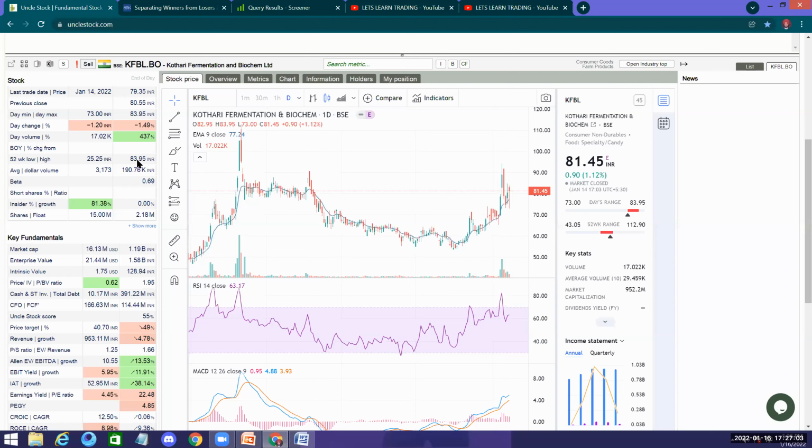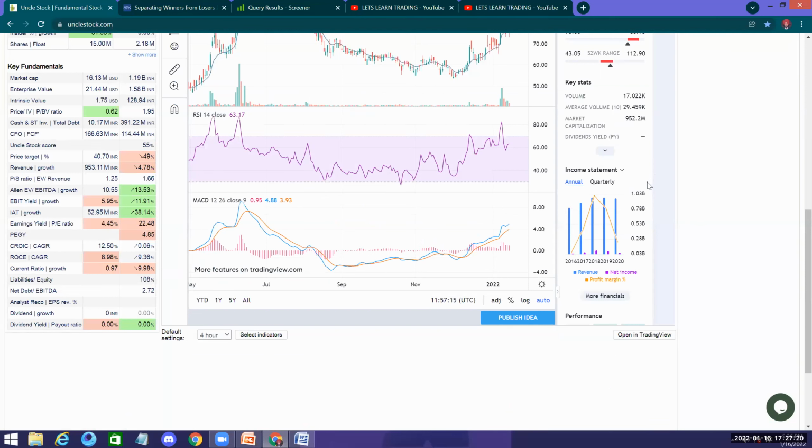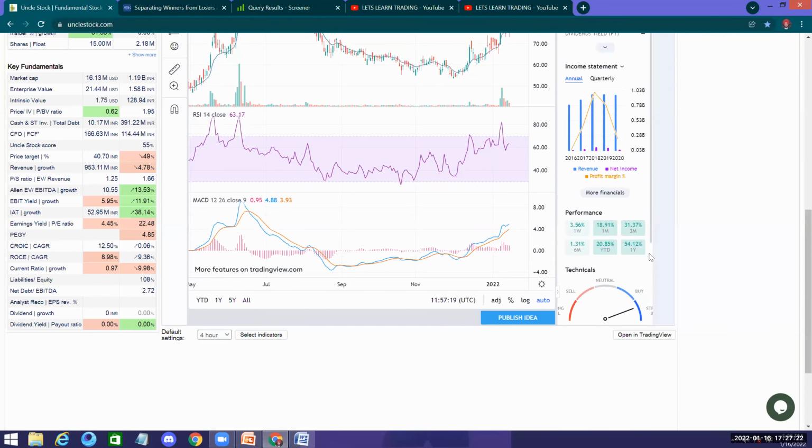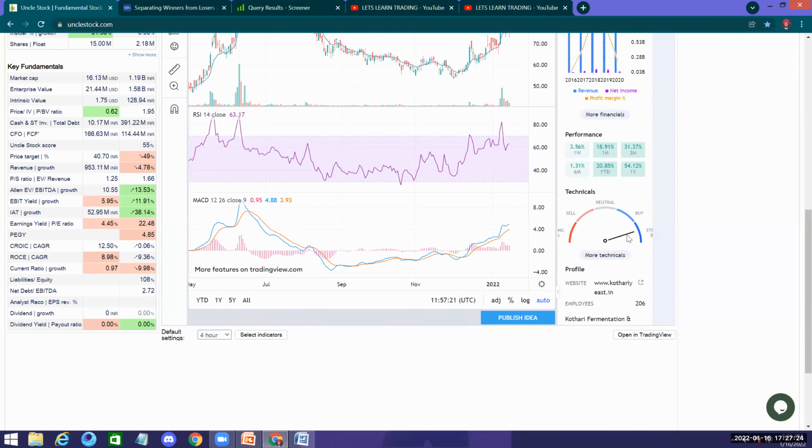You see Kothari, it's almost trading close to its all-time high. 81.45 is here, and this is the highest it had gone in 52 weeks. So it might have touched here only. And you can just go and see the enterprise value. If you scroll it down, you have the site even telling you it's a strong buy zone. It's not a buy zone, neutral or sell, it's a strong buy zone.